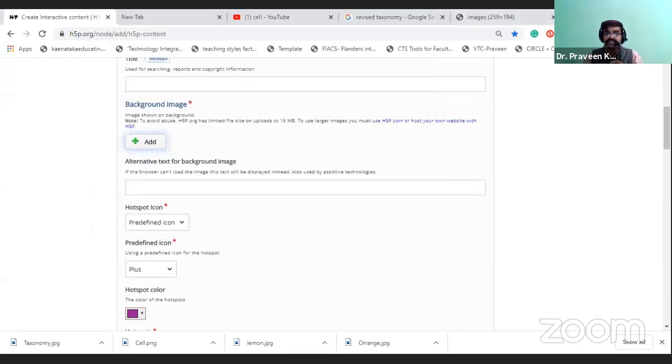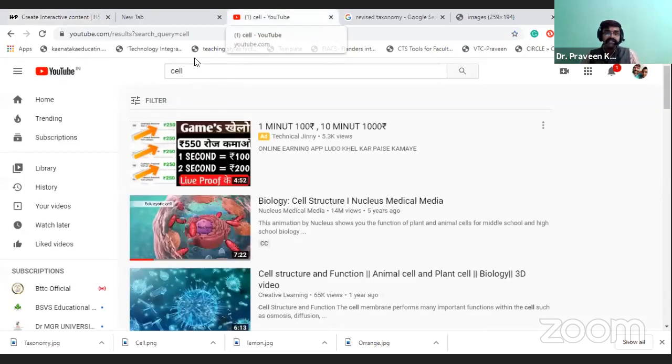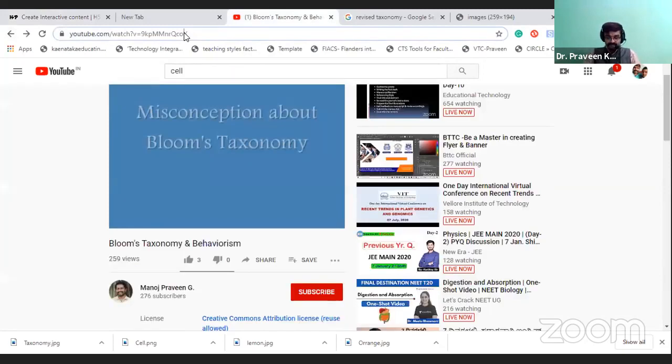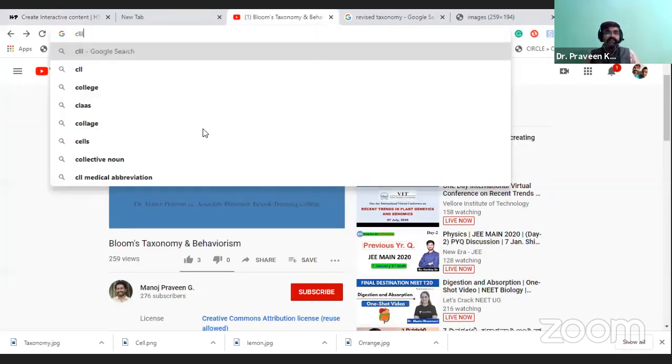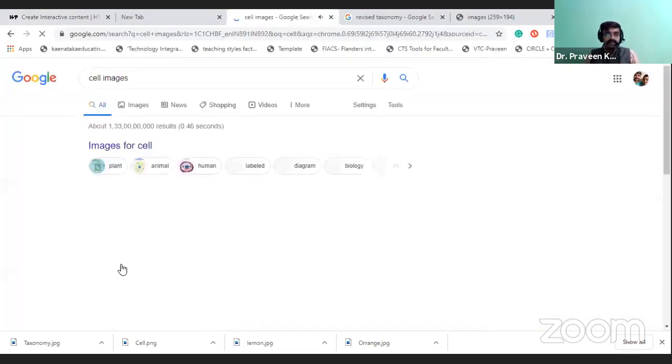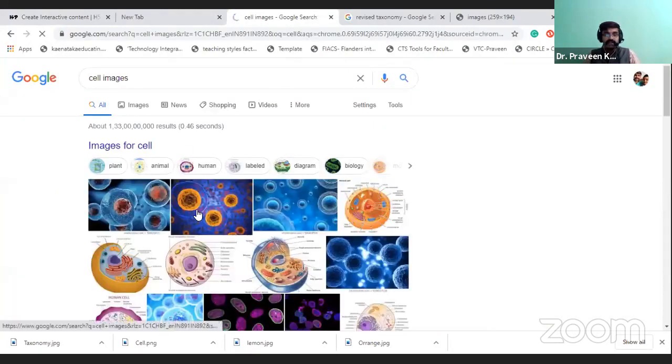Now I am going to search that. You can add the image here. So I will take that one image here. That is an example for cell. Okay, so here I am going to take that cell example.